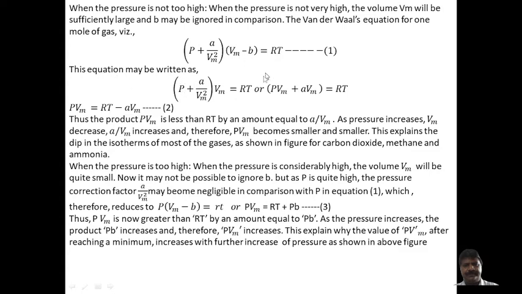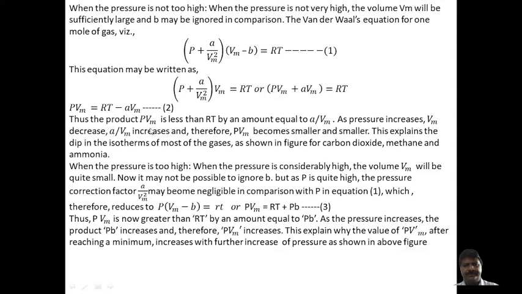Suppose B is negligible in V − B. Then P + A/Vm² into Vm equals RT, and on multiplying we get PVm + A/Vm = RT, so PVm = RT − A/Vm. This is equation number 2.